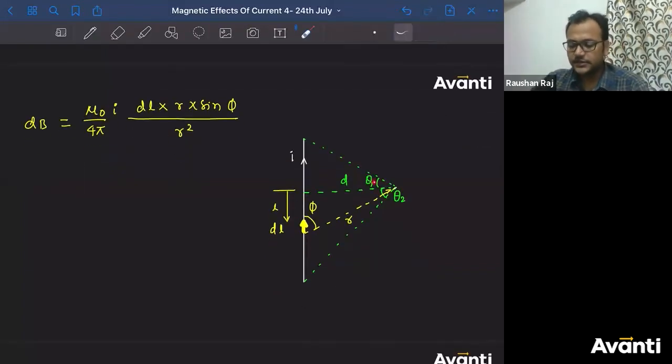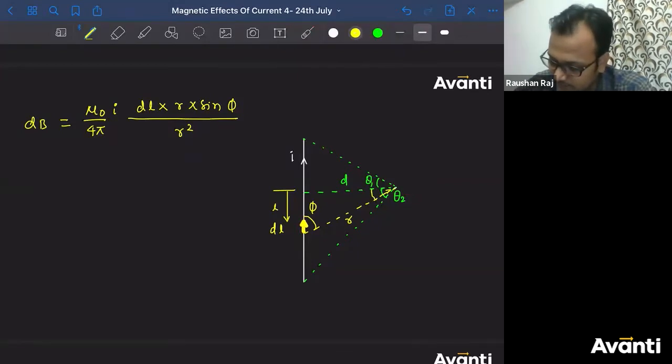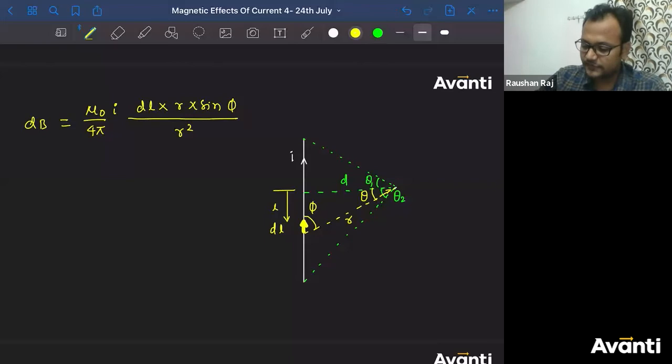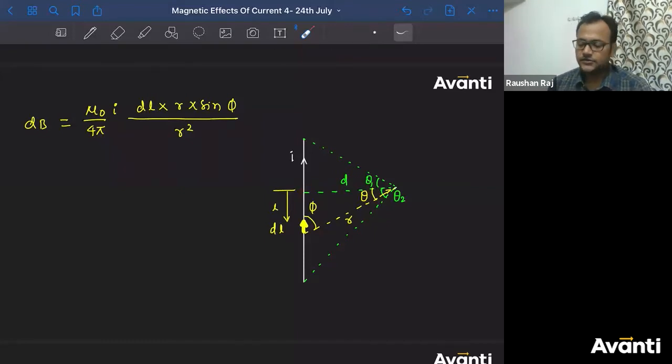Since we have considered theta 1 and theta 2 as the position of these two ends, I need to explain the position of this current element from this point P. So for that, let me say this angle is theta. मैंने इसको क्या बोला? Angle theta बोला है. If theta is equal to theta 2, I'm talking about a current carrying element here. If I'm talking about theta 1 in upward direction, I'm talking about this point. If theta is equal to 0, I'm talking about the element at this point. So theta will tell us at which current carrying element I'm talking about.